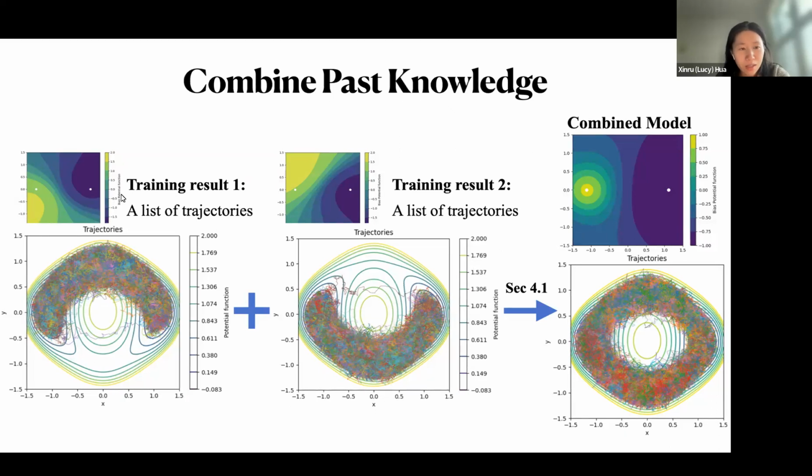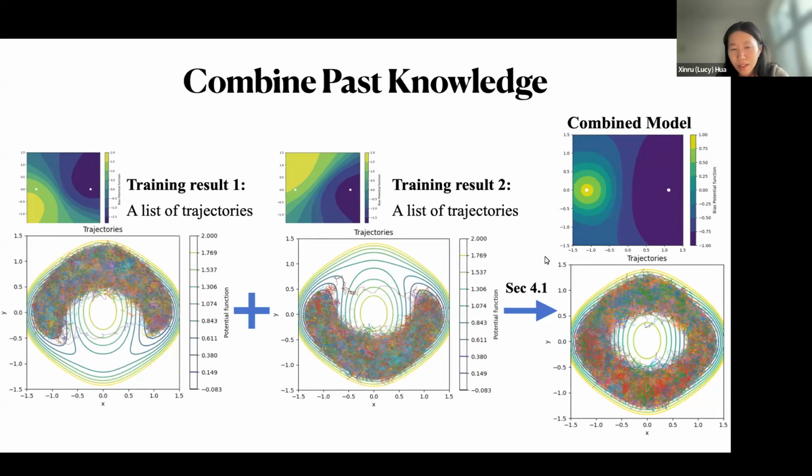In higher dimensions, or in the case where there are multiple channels, it's very possible that in one training loop, we only capture one channel of the rare event transition. For example, on the first plot, we only have the molecule moving in the up channel, so they always go up to move to B. And in the second plot, the molecule always moves down to move to B. In this case, we want to combine them into one bias potential.